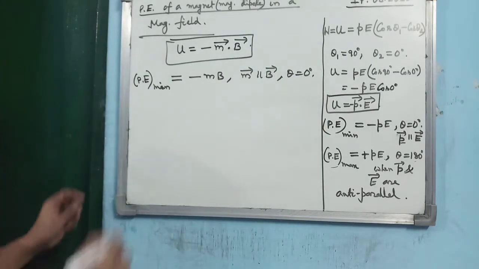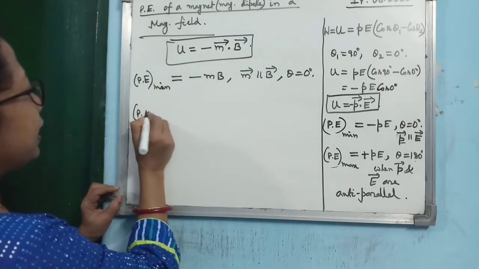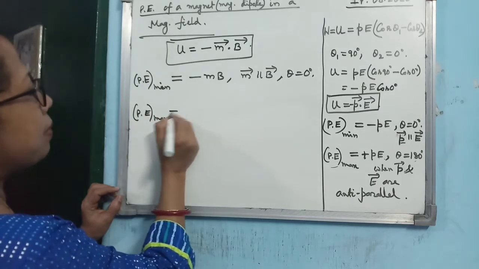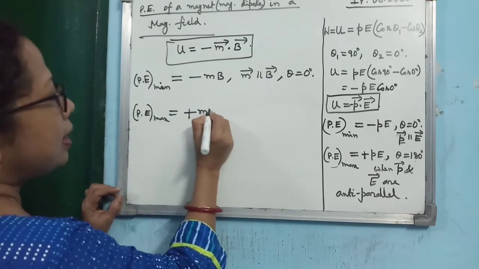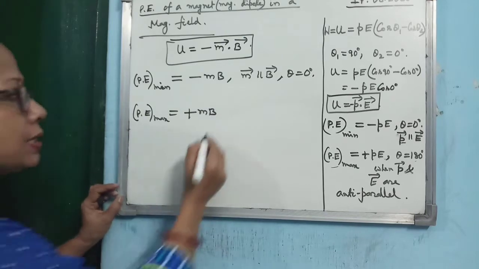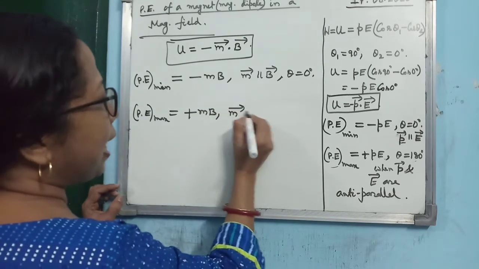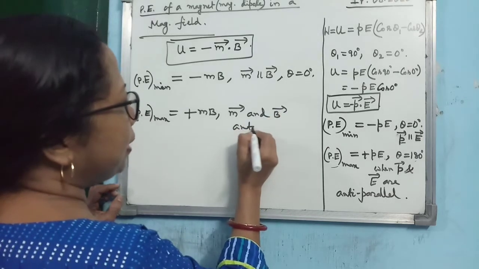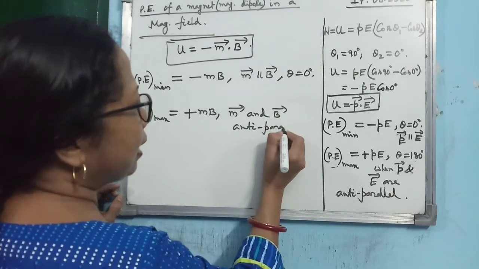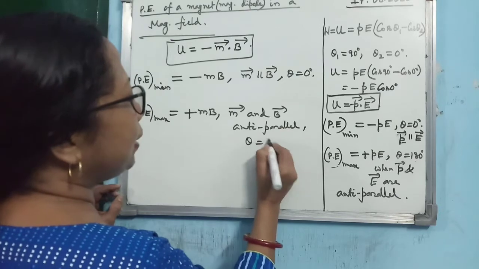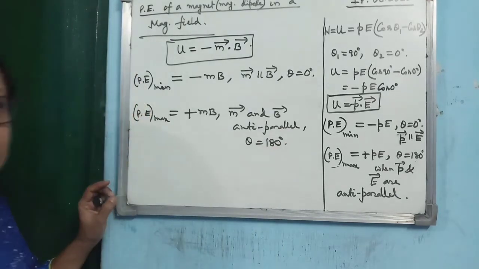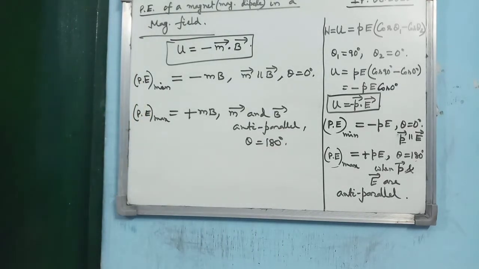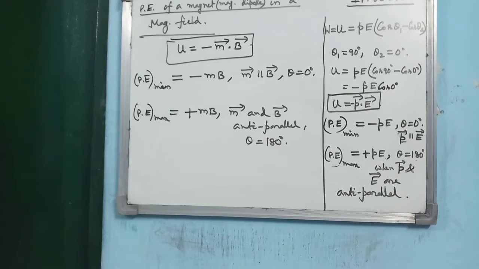And the potential energy will become maximum in exactly the same manner, and the maximum value will be plus MB when M and B are anti-parallel. Anti-parallel means the angle between them is 180 degree. So this is the information regarding the potential energy of a magnet in a magnetic field that you have to learn and remember.